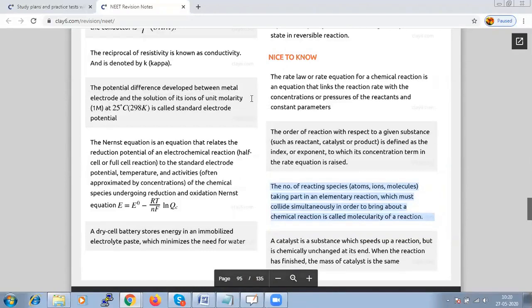And the next most important factor is our rate law. The rate law or rate equation for a chemical reaction is an equation that links the reaction rate with the concentration or pressure of the reactant and constant parameters.